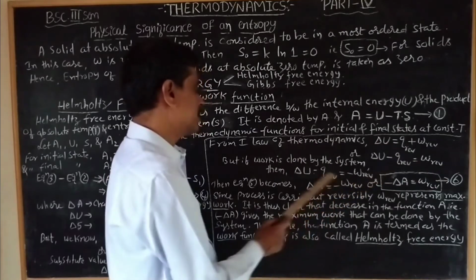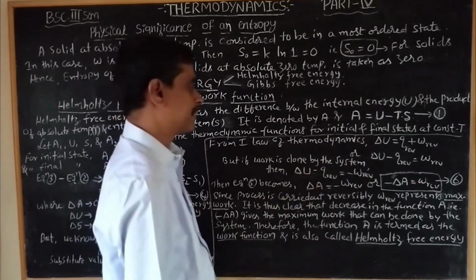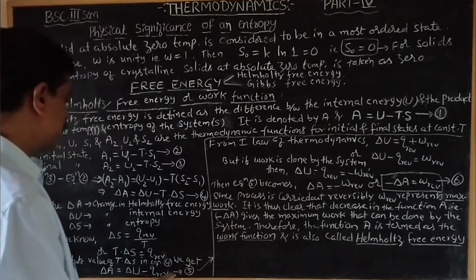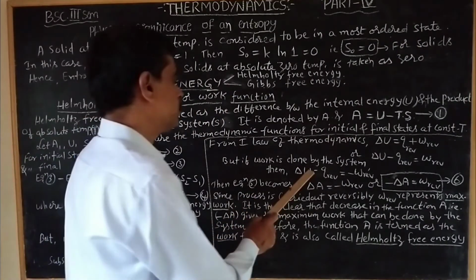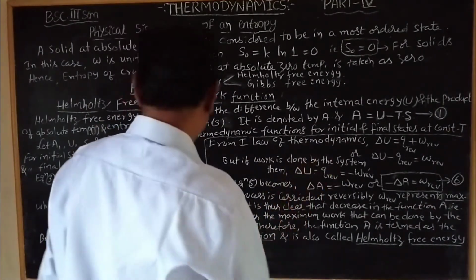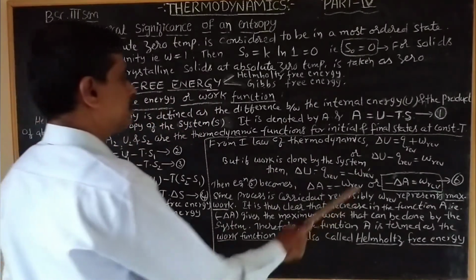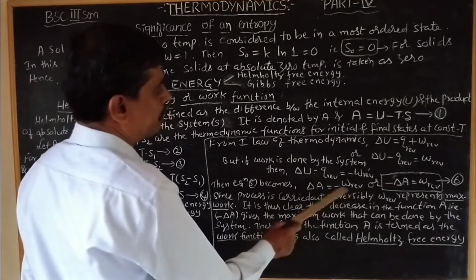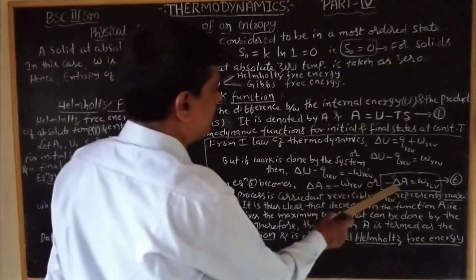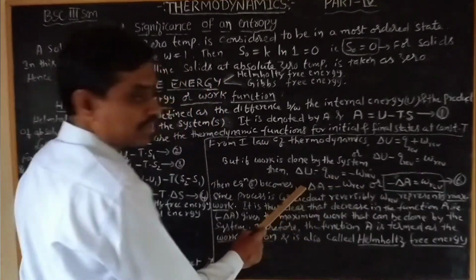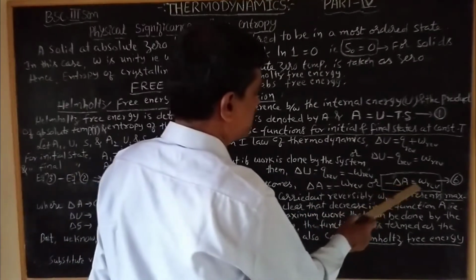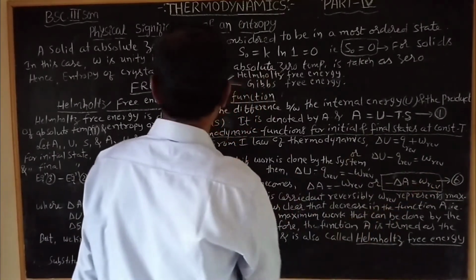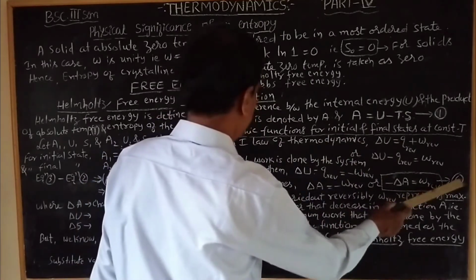Therefore equation 5 becomes delta A equal to minus W reversible, or taking the minus sign to the LHS, minus delta A is equal to W reversible. This is the expression for the Helmholtz free energy. This is equation number 6.